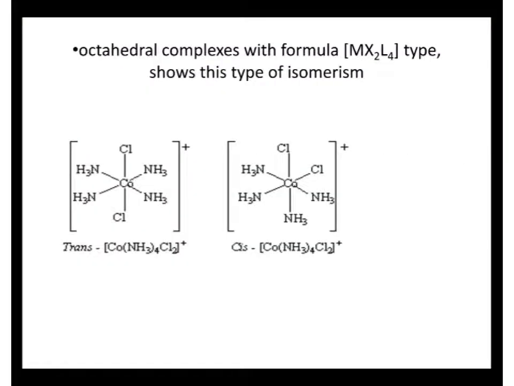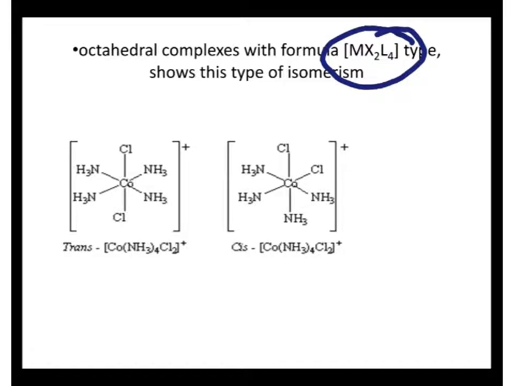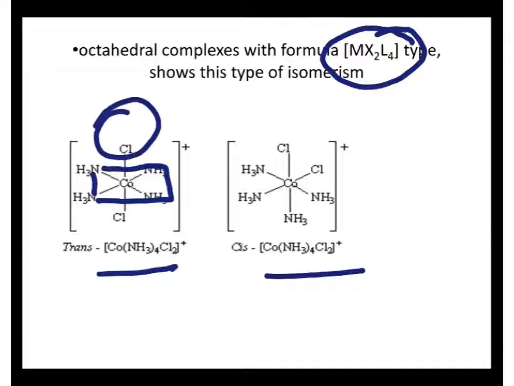Geometrical isomerism is also seen in complexes with coordination number 6. See this formula MX2L4. X and L, as I said, are two different types of ligands. The formula is the same, but the spatial arrangement is different. Here all these 4 NH3 are in a single plane, and these two Cl groups are above and below the plane. Here both the Cl groups are adjacent to each other, so this is cis.